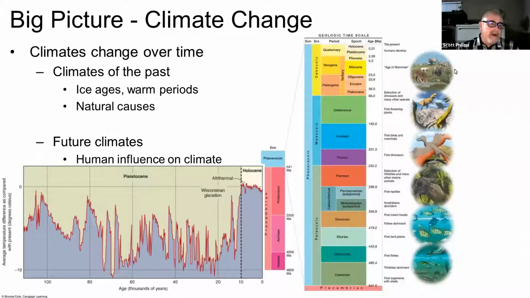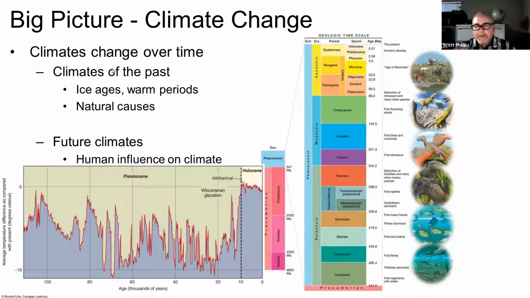Next, I want to talk about climate change and start with a broad overview. The first thing to talk about is that climates change over time, and they change for natural reasons and also for human-influenced reasons. So we're going to talk about the climates of the past.